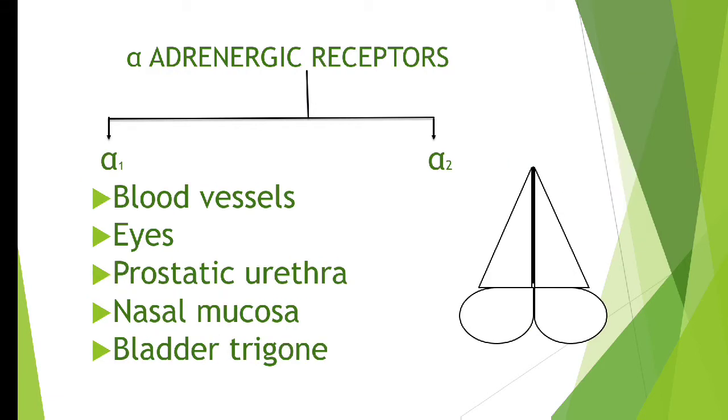Next, they are also present in the nasal mucosa. I believe you can understand my image of the nose. It is a kind of nostrils. Now see, if any person is suffering from a common cold, what will happen? The nose will be filled with mucus. Normally also our nose is always wet, but when a person is suffering from common cold, the wetness increases, the mucus increases. So suppose this is the mucus. I hope you can understand my diagram. So our nostrils are filled with mucus.